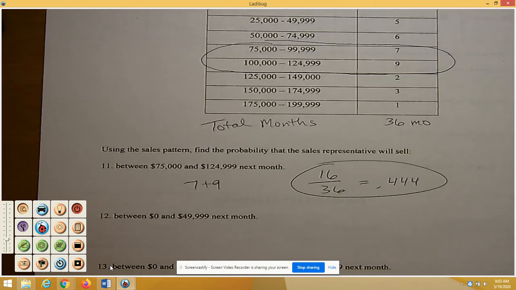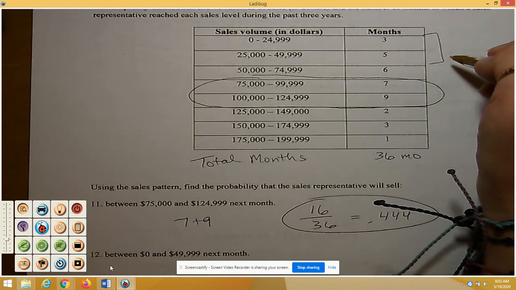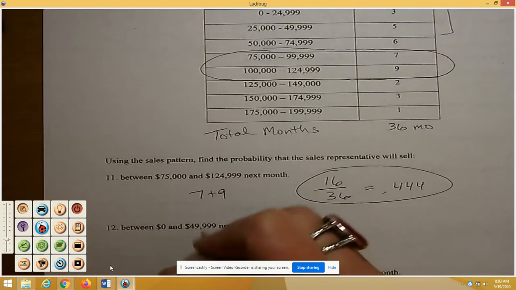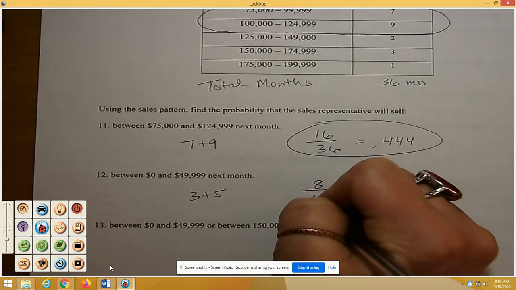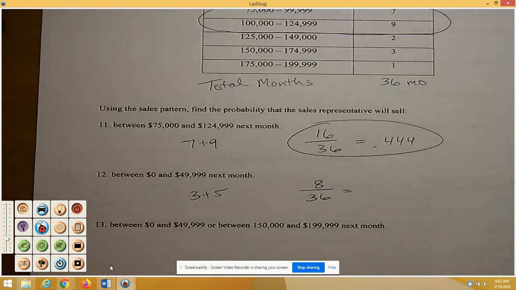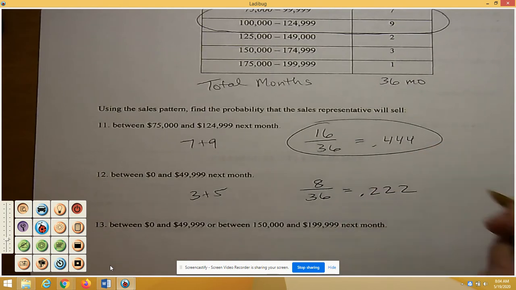The next example, we're looking at between $0 and $49,999. So now we're looking at the first 2 rows of the table up here, the 3 months and the 5 months. So I would do 3 plus 5, and that would be 8 out of the 36. Okay, and when we divide that out, you get 0.222.